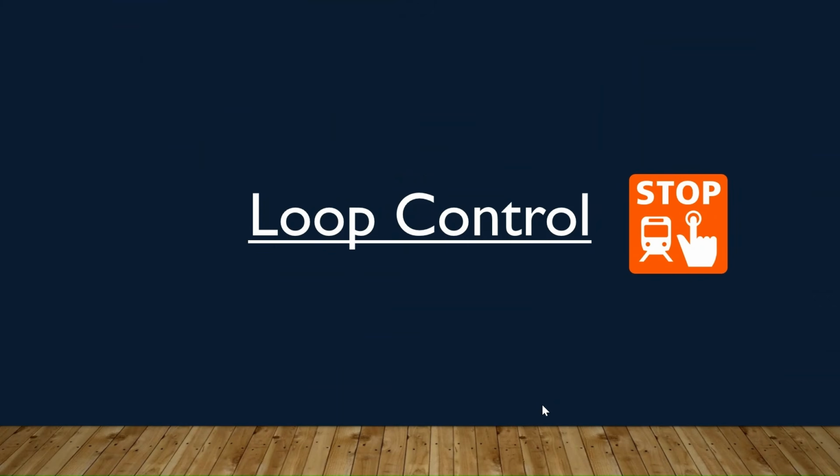Break. Stop the loop right now. Continue. Skip this turn and move on. Pass. Do nothing for now and just keep going. You will see how these can make your code smarter and faster. Let's see this with an example.